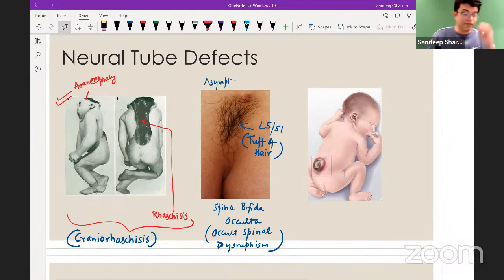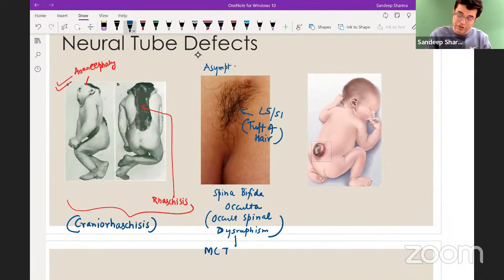So this is spina bifida occulta, right? This is the most common type of neural tube defect. Most common type of neural tube defect.